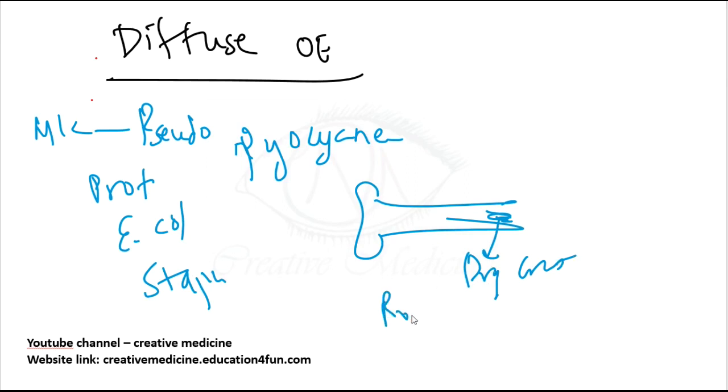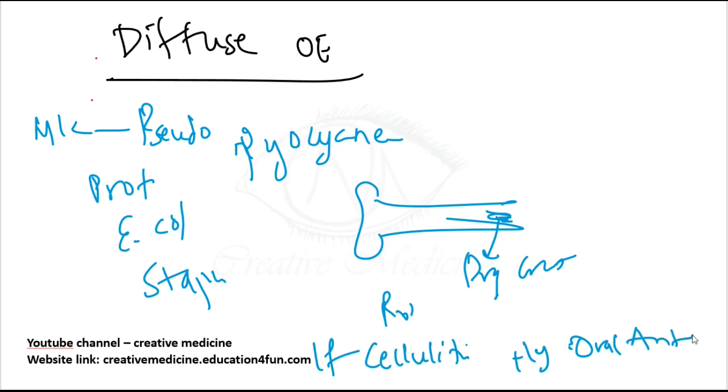For the treatment, you do ear toileting, a saline wash, and clean the ear properly to remove all the discharge and debris. Then you can put a medicated wick, or antibiotics plus steroids. If the patient has cellulitis and lymphadenitis, oral antibiotics can be given. So this is completely about otitis externa. Thank you.